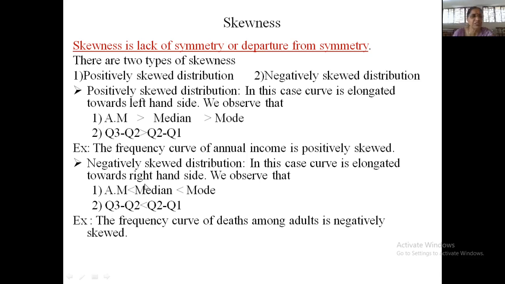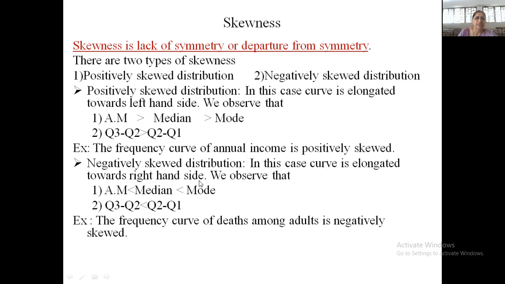Similarly, if you consider another example, that is number of deaths according to age. So we know that on an average when age increases, number of deaths also increases, and therefore there are high frequencies, or most of the data is concentrated at the upper part of your x-axis, and therefore the frequency curve is elongated towards the